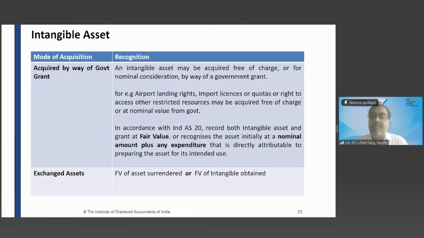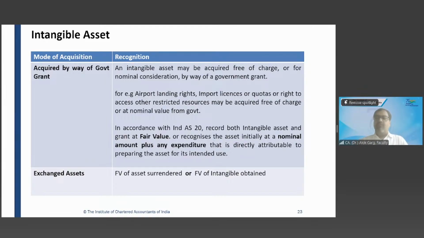So every year in the P&L, what is the other income? Government grant will be the other income, 500 crores. And what is the amortization expenses? 500 crores. What is the net impact in the P&L? Zero. Ideally, it should be zero because the government grant has come free of cost, zero value. So P&L impact should also be zero.